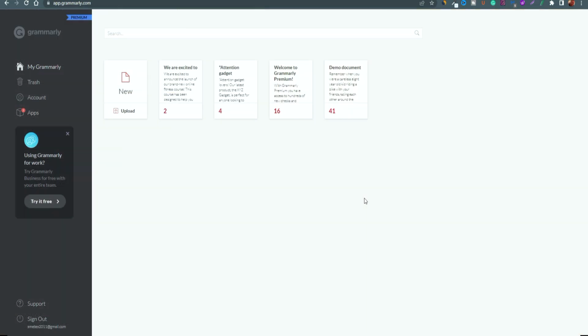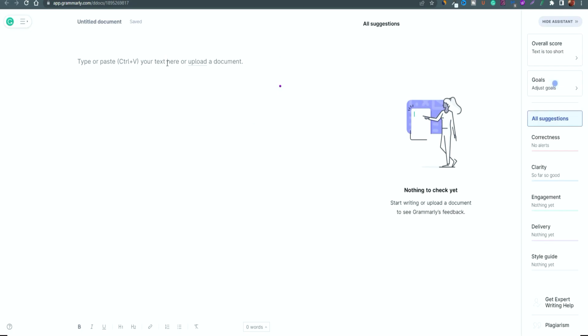Next up, we have a very popular platform by the name of Grammarly, and Grammarly is a very, very useful tool to help you create all different types of content that you can use pretty much online. So you can open up the tools. Now, you do have a free plan, but you can also opt into a paid alternative that will unlock additional features and give you access to different types of tools.